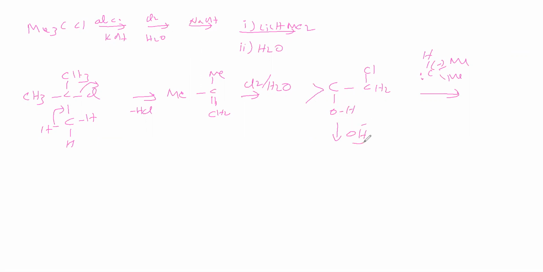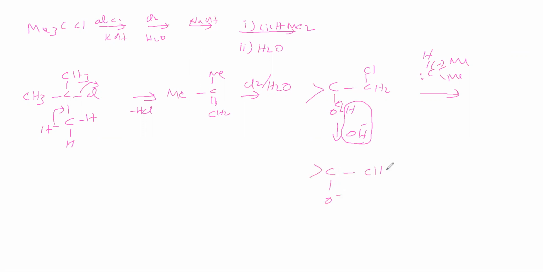Therefore, this OH minus takes this H plus and is removed as water. This bond is coming here. This oxygen is making a bond. Before making a bond, we will write O as O minus.